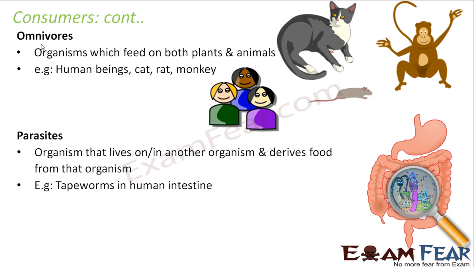For example, tapeworms are one of the most common examples. It is seen that inside the human intestine, the tapeworm makes its own house. So here you can see in the picture, there is a party going on inside your intestine and you are suffering, unfortunately, right? So these tapeworms, how do they survive? They survive by taking food from our body. So that means whatever amount of food we eat, they snatch away a small portion of that food, and that is how they survive.